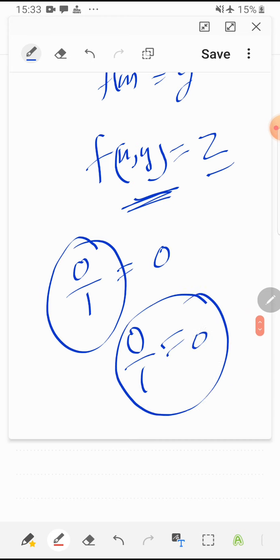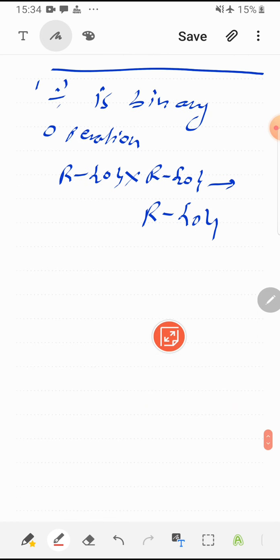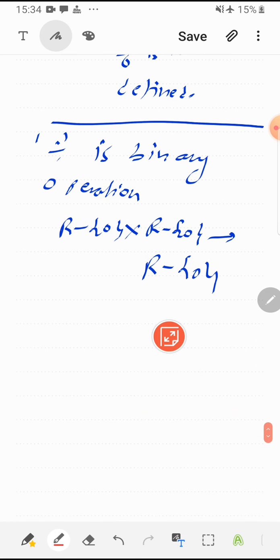This is an algebraic operation. But when we involve operations in calculus, then we define their sets also. So in calculus, division is defined from R minus singleton 0 cross R minus singleton 0 to R minus singleton 0. So this was a brief introduction of binary operation.